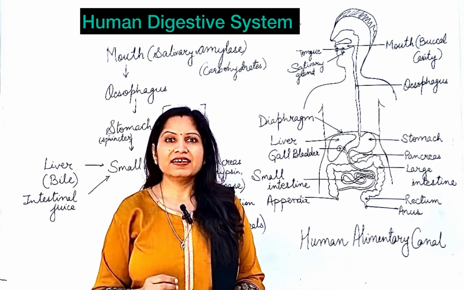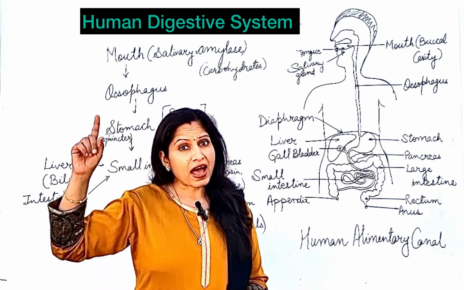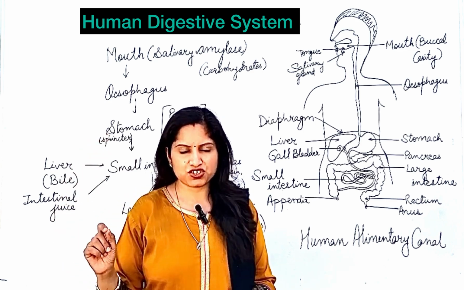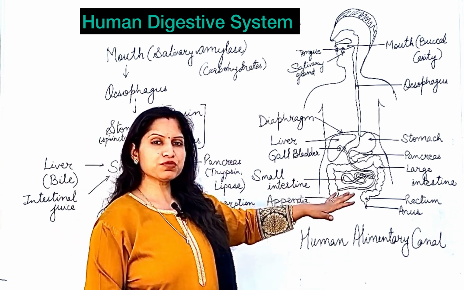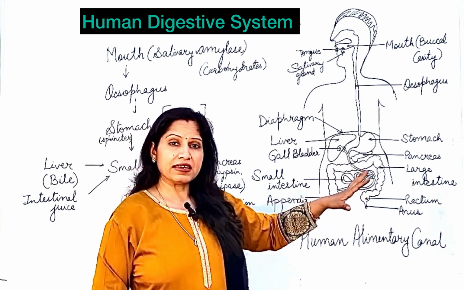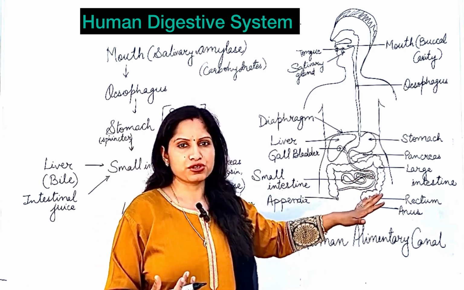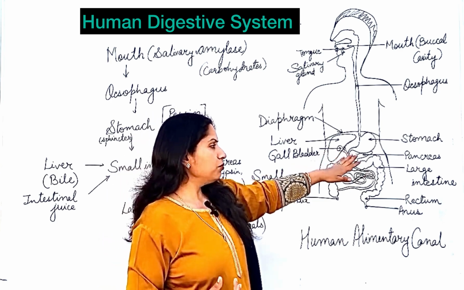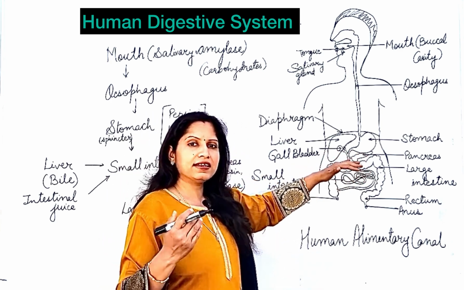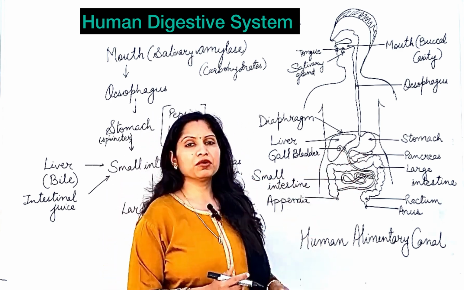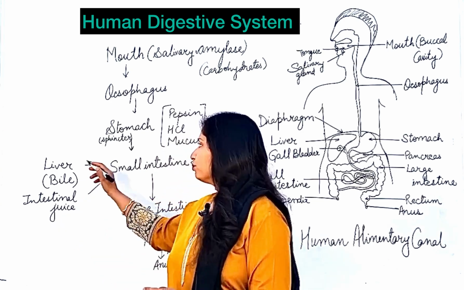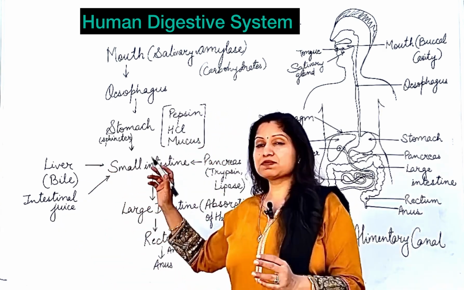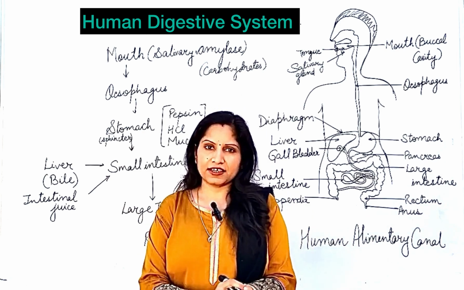Pancreas is a gland. It's a mixed gland. You have heard about the pancreas in the endocrine system also, which produces the hormone insulin. And here in the digestive system also we read about the pancreas, because it is going to produce the digestive juice also. So the pancreas will be producing the digestive juice. It contains some enzymes, and that will come into the small intestine. Okay, now from the liver and from the pancreas, both the juices are coming into the small intestine.